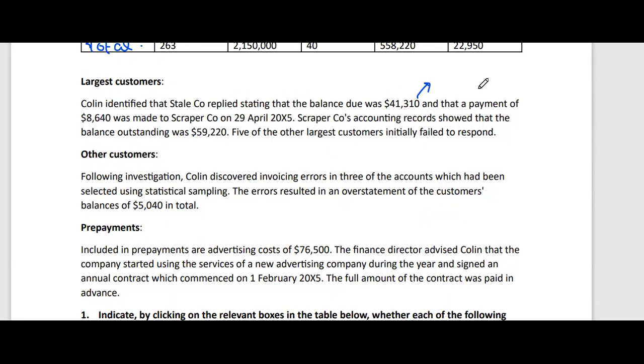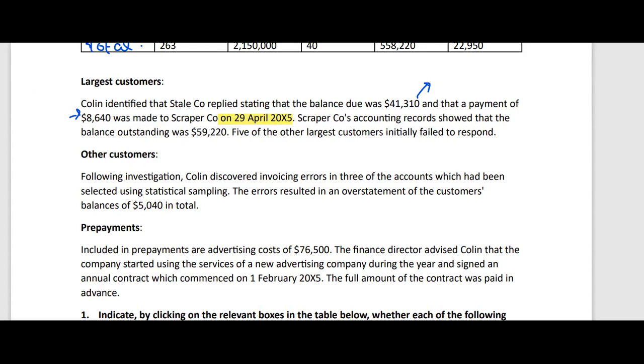It also stated that they had already made a payment of 8,640 near the year end. This is a keyword: they made a payment near the year end, on 29th April 20x5. Then Scraper Company's accounting records showed that the balance outstanding was 59,220.